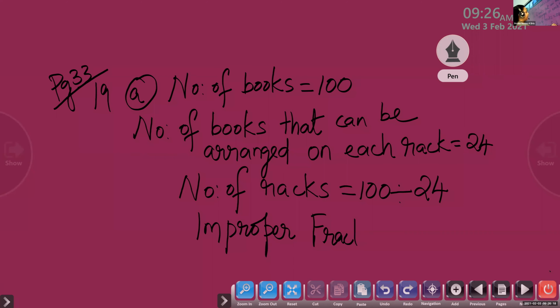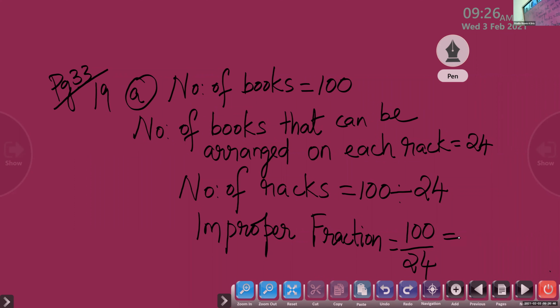Children, try to find the space for 19A and 19B. So the improper fraction is 100 divided by 24. Nothing we have to do. In the question itself, the numerator 100 is greater than the denominator, so it is already improper. So what do you have to find out next? Mixed fraction. Convert this into a mixed fraction.